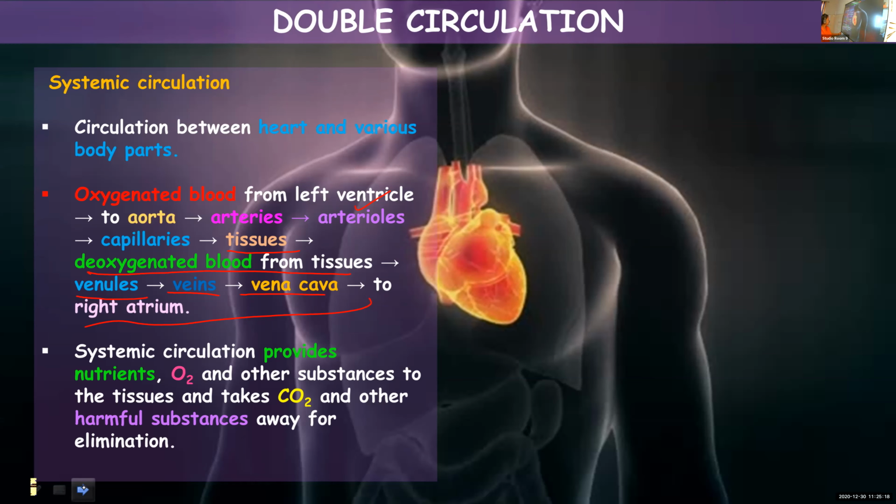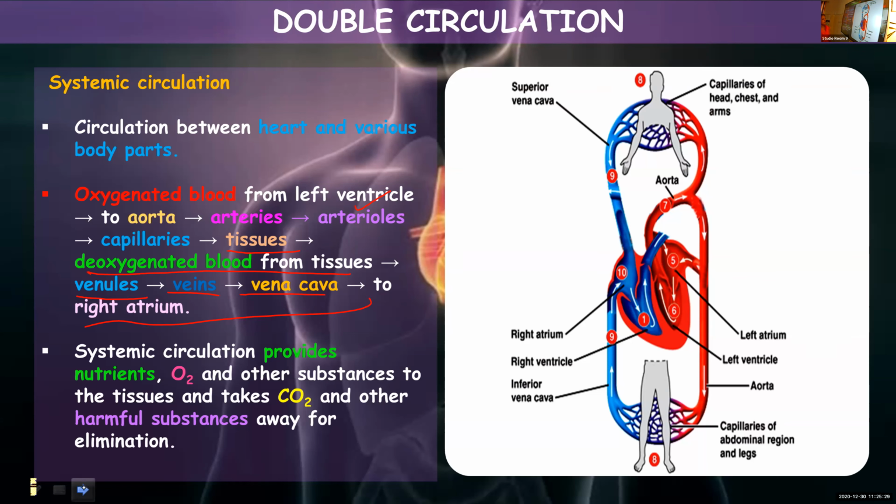So here you can see the circulation taking place. Superior vena cava bringing blood, impure blood from upper part of the body, and inferior vena cava will bring impure blood from lower part of the body, and both will empty it into the right atrium.